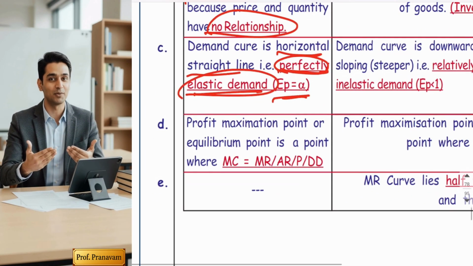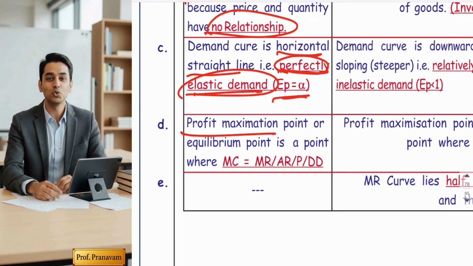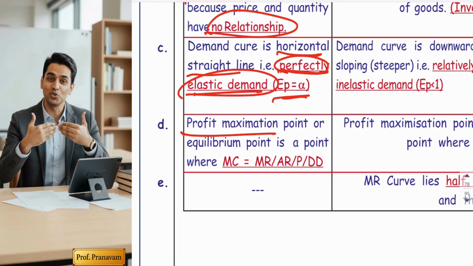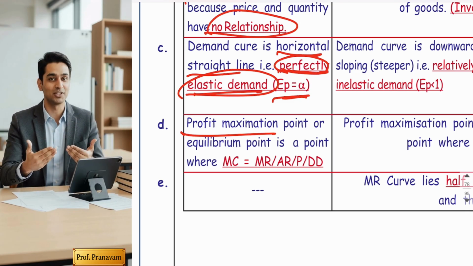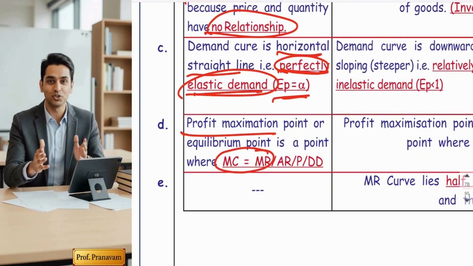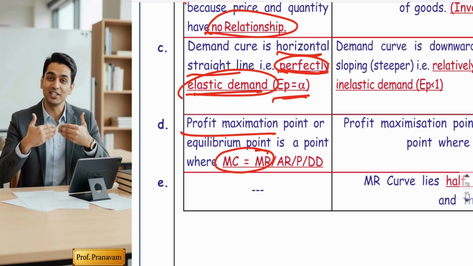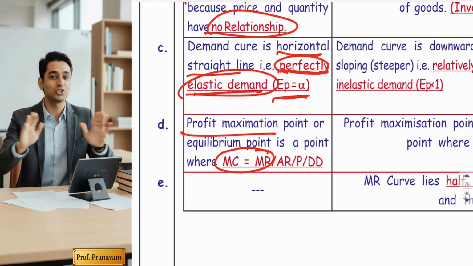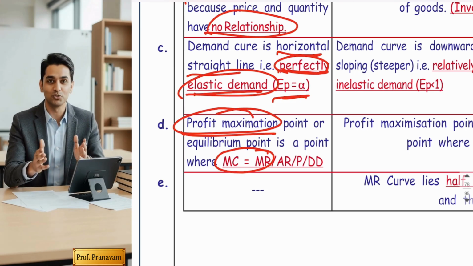Guys, what will be the formula for profit maximization? This point we have taken from the golden rules of part A. As per the golden rule, the producer should produce only that much quantity where MC is equal to MR. Am I correct? Because at this point, either businessmen make maximum profit or they suffer minimum loss. But we always use a positive statement. It is called the profit maximization point.